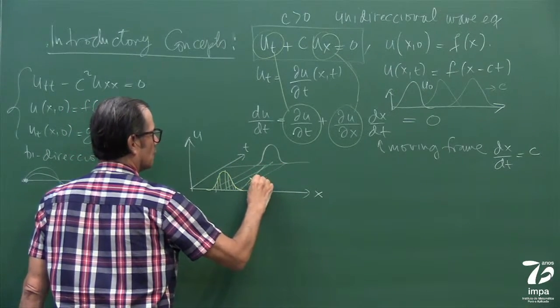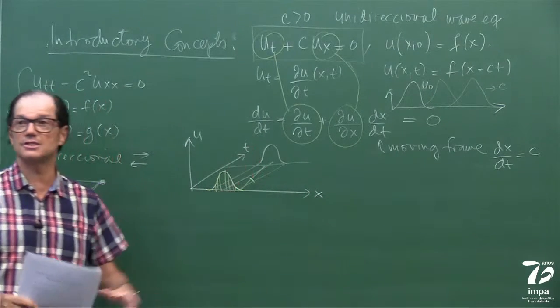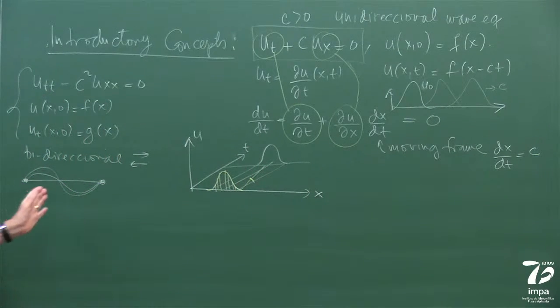This angle here has to do with c, the dx over dt. And that's how information propagates along these parallel lines, okay?